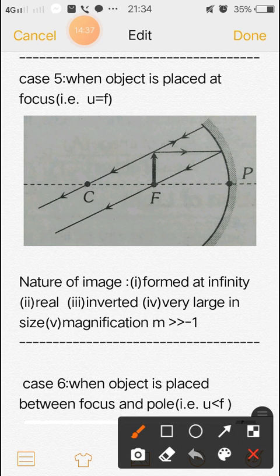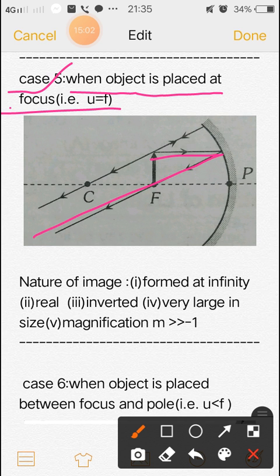Now the fifth case is when the object is at the focus. The object is placed at the focus. You can see this is the focus. A parallel ray goes to the mirror and after deflection passes through F. Another ray passes through the center of curvature, you can see, and these two rays never meet at all. So the image is formed at infinity.